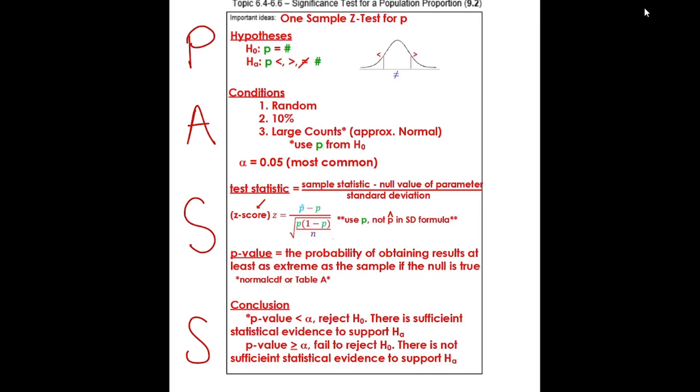I'm just going to use the highlight feature to do a couple of things. So if I have a less than sign, I'm going to shade my picture to the left. If I have a greater than sign, I'm going to shade it to the right. Oops, I'm sorry. Less than is to the left, greater than is to the right. And then if I have not equal to, then I'm going to shade both. Could be either one. So that's called two-tailed.